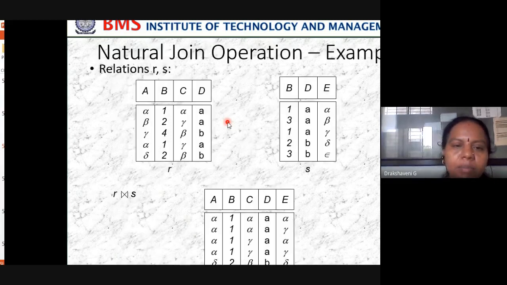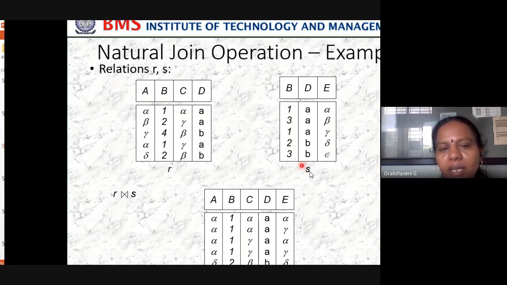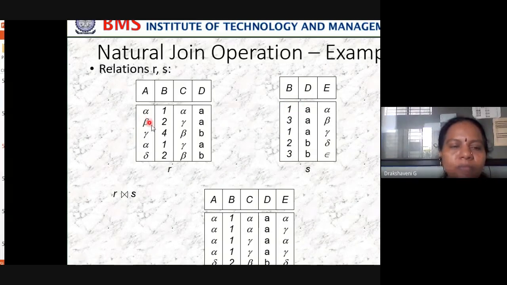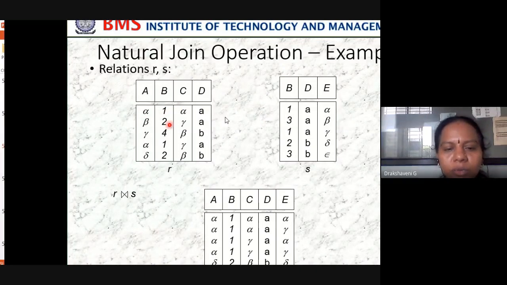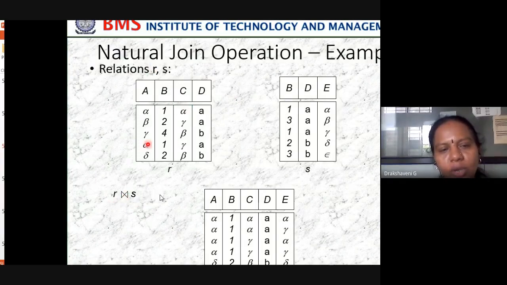Let us take an example. In the natural join, you have a relation R. How many columns do we have? A column, B column, C column, D column. Then we have the S relation. What is there in S? B we have, D we have, E we have. So what is there in A? Alpha, 1, alpha, A. Then you write all which are there in A, B, C and D. So how do we do natural join?